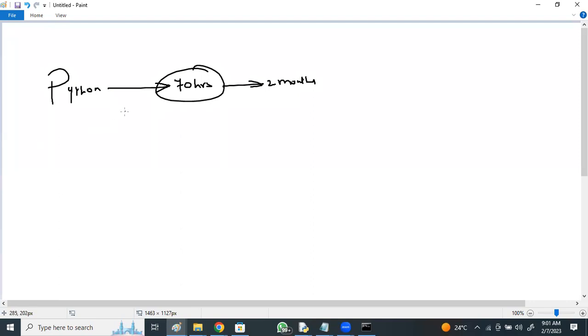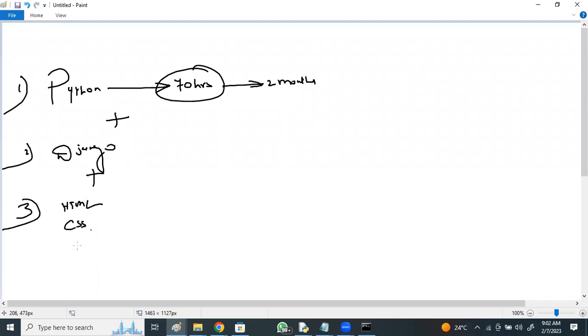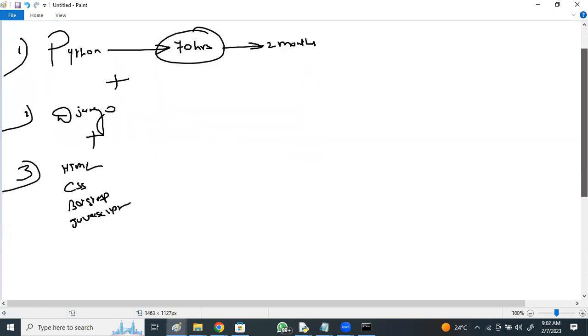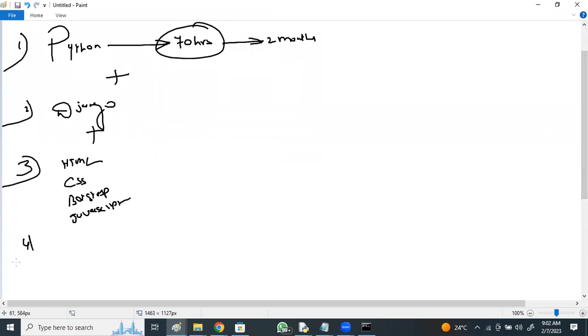And apart from this, those who want to go over Django, the framework, Django plus HTML, CSS, Bootstrap, JavaScript, plus at the last one project.